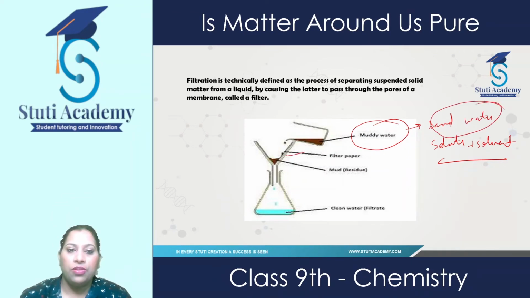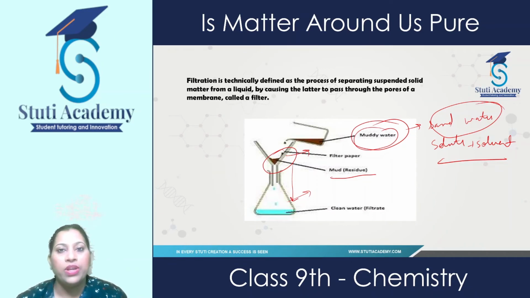And then by using filter paper, if we pour this muddy water in this filter paper, the mud, which contains very minute particles but is bigger than the water, remains in the filter paper, and the water gets collected in this conical flask. The substance left behind on the filter paper is known as residue, and the liquid which collects in the conical flask is the filtrate.